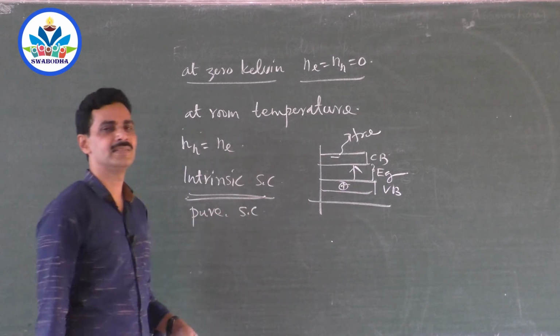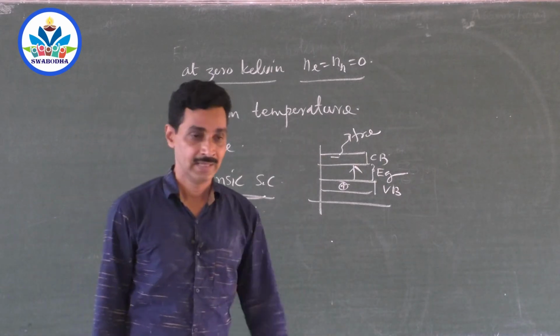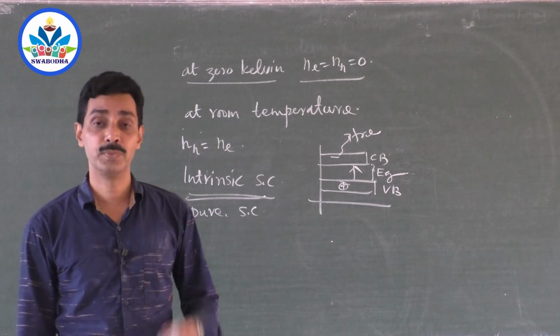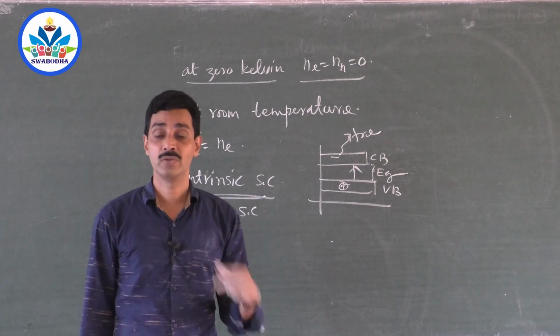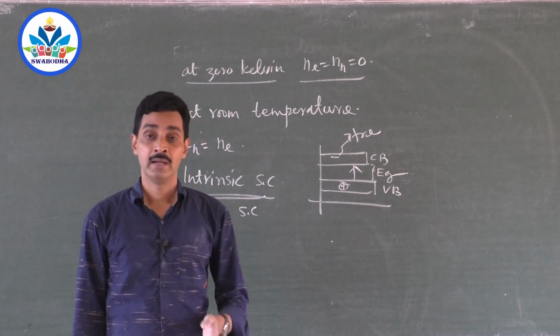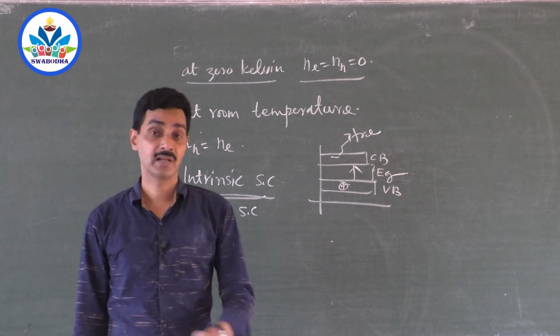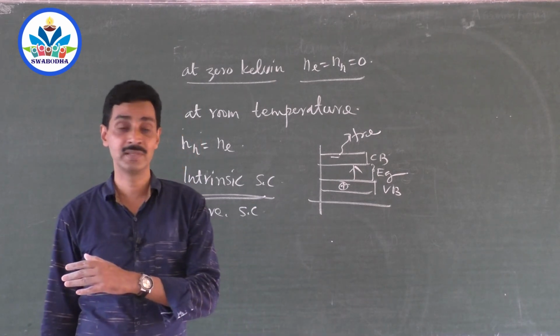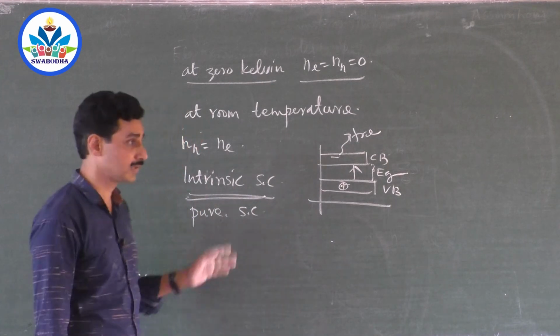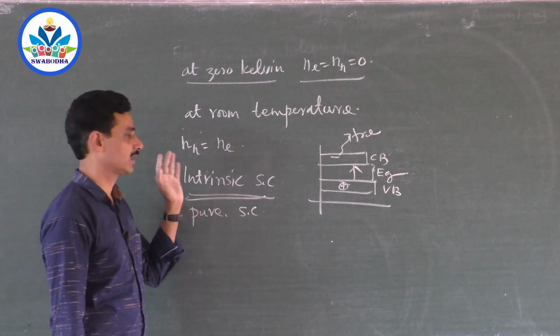What are intrinsic semiconductors, if it is asked? Intrinsic semiconductors are pure semiconductors, naturally available, where the number of electrons and holes are equal. There are no impurities. Nothing is added from outside. External foreign impurities are not at all added to that. It is a pure semiconductor where the number of electrons and holes are equal.